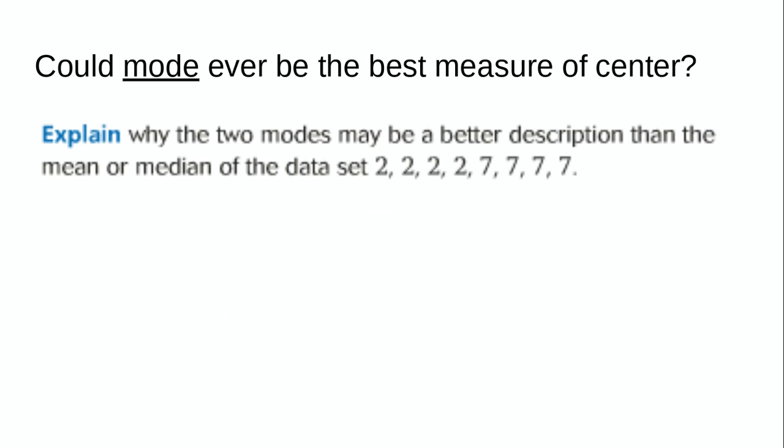Right, and then the last part that I want to go over is, when would mode be a good measure of center? Maybe you think it'll never be good, but this is an example of when it could be a good measure of center. So why are the two modes a better description than the mean or the median for this weird looking data set? We have 2, 2, 2, 2, 7, 7, 7, 7.